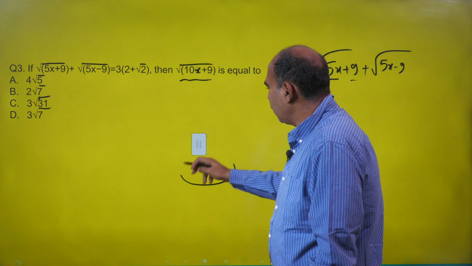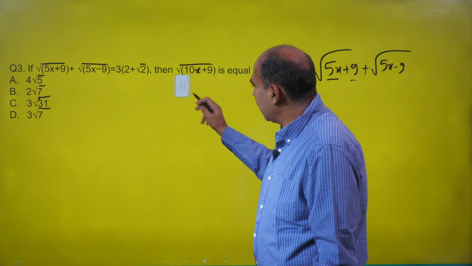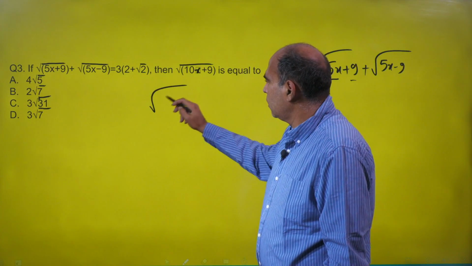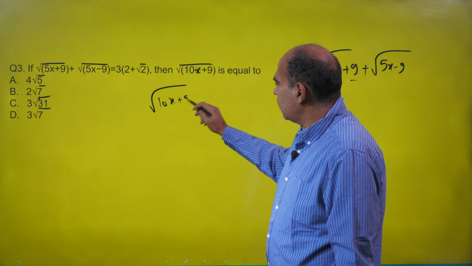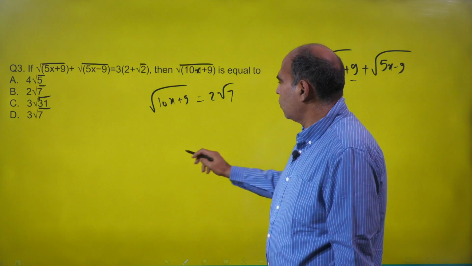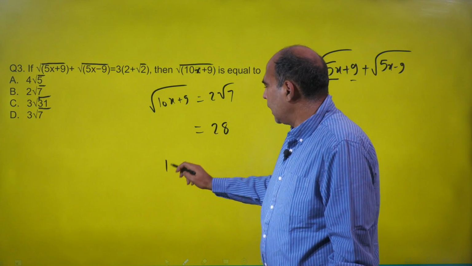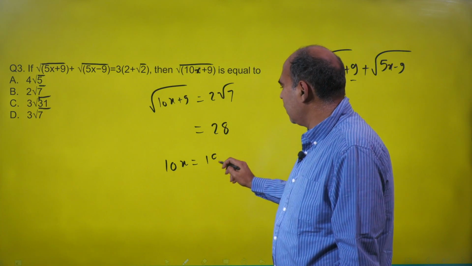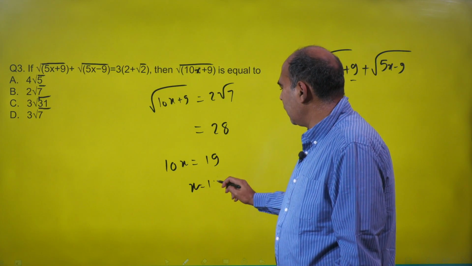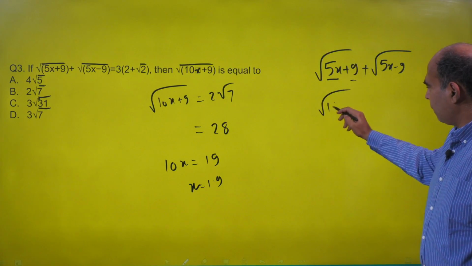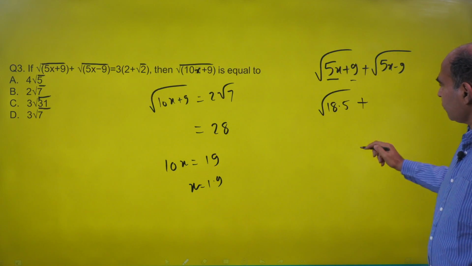And if you go to the second one, we check the second one, 2 root 7 under root 10x plus 9 is equal to 2 root 7. So 10x plus 9 is equal to 28. So 10x is equal to 19. X is equal to 1.9. And if I put x equals 1.9 in this, I got root 18.5.